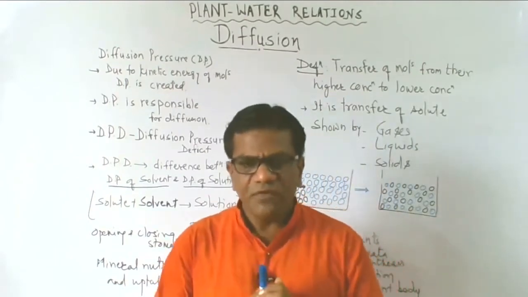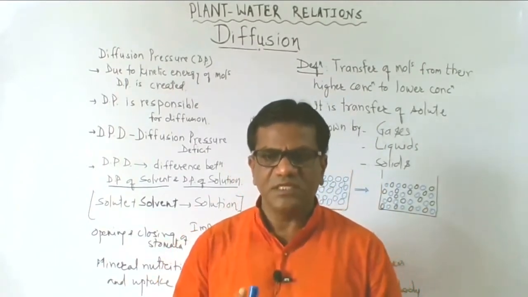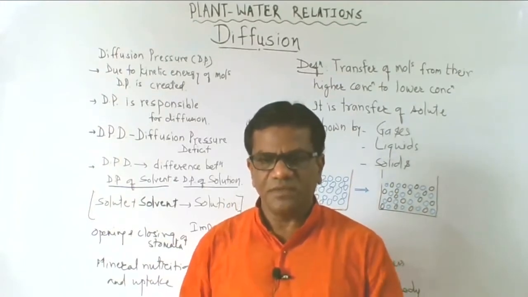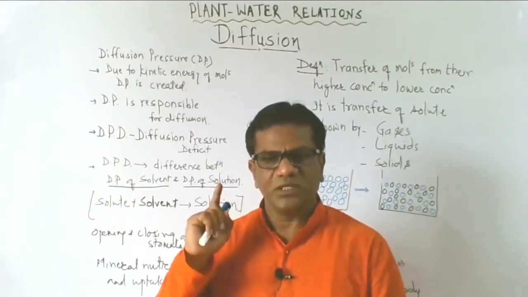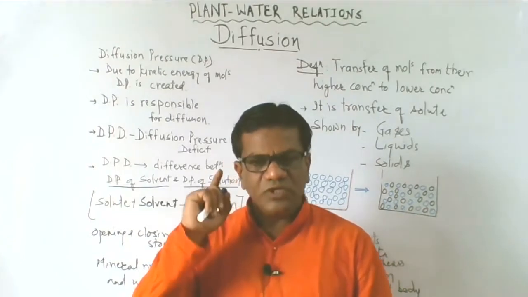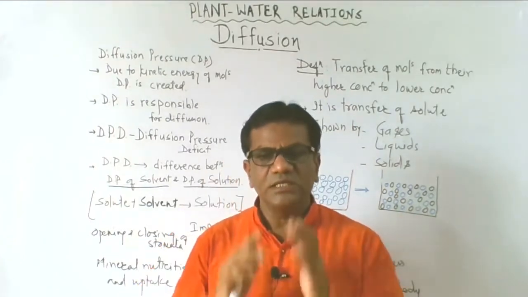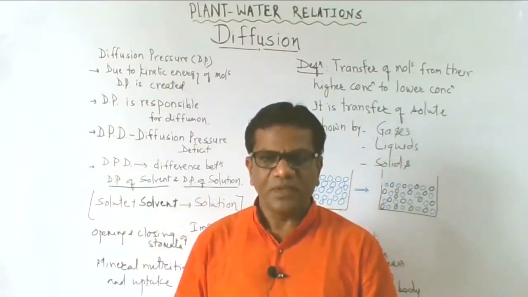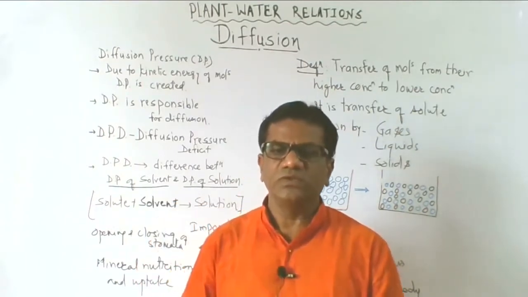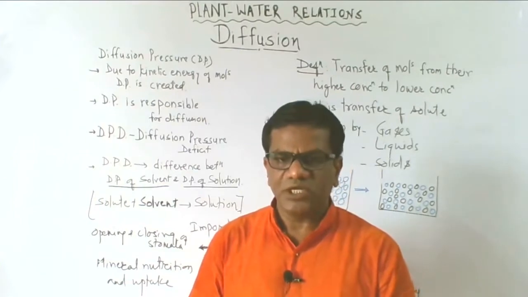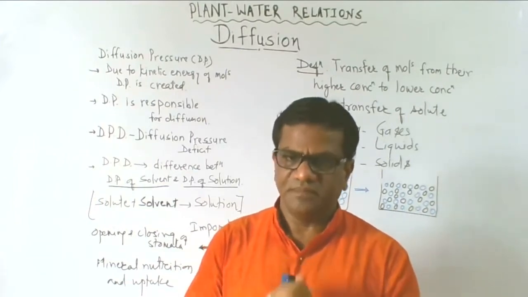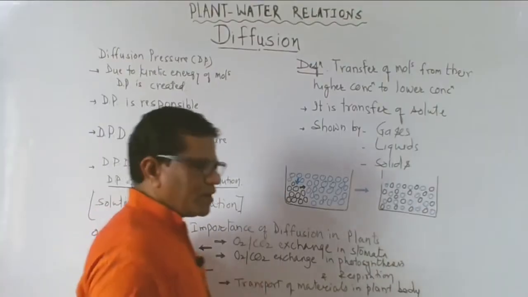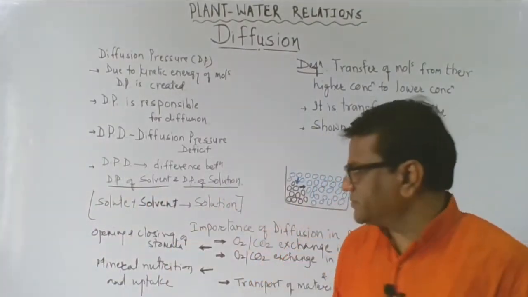Remember, diffusion pressure deficit is the difference between the diffusion pressure of the solvent and the diffusion pressure of the solution. The diffusion pressure of the solvent is higher than that of the solution, and the difference between these two is known as diffusion pressure deficit. So that is diffusion pressure deficit. Now coming to the importance.